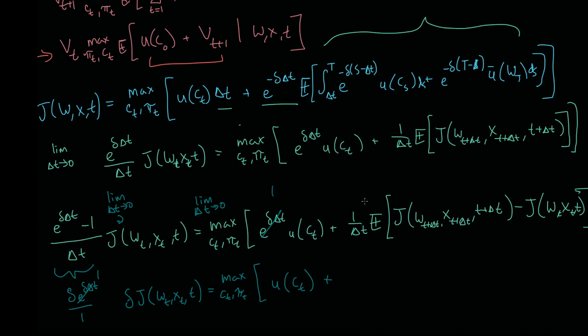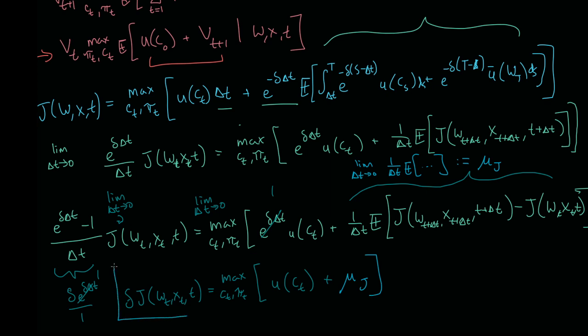plus, now this whole thing, like we said, that we define the limit as delta t goes to 0 of this thing, 1 over delta t times the expected value, blah blah blah, is defined as being equal to the drift term of this function J. So I'm just going to call that mu of J, just to make it compact, because this is our Bellman equation.